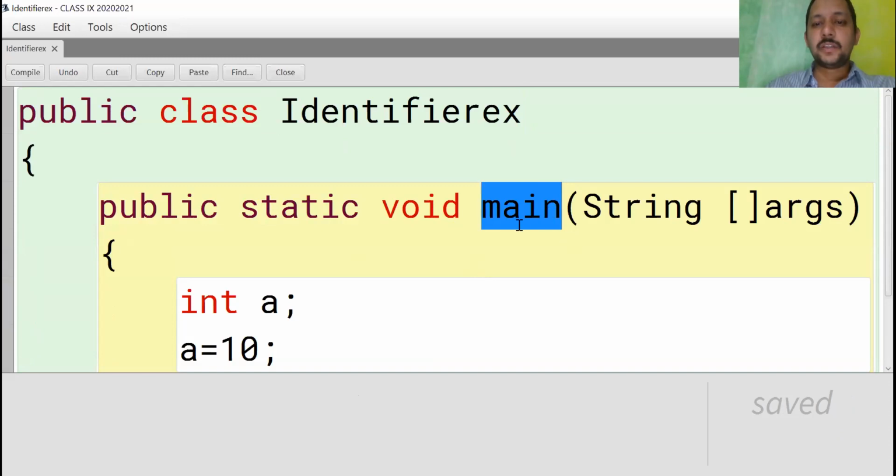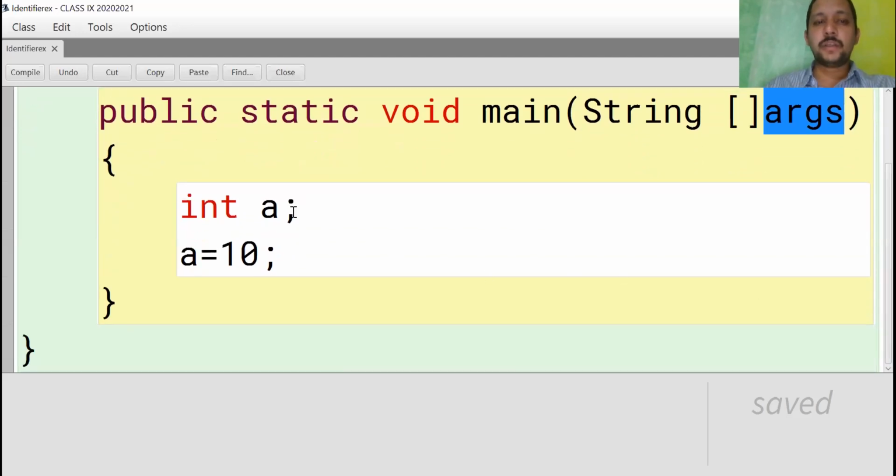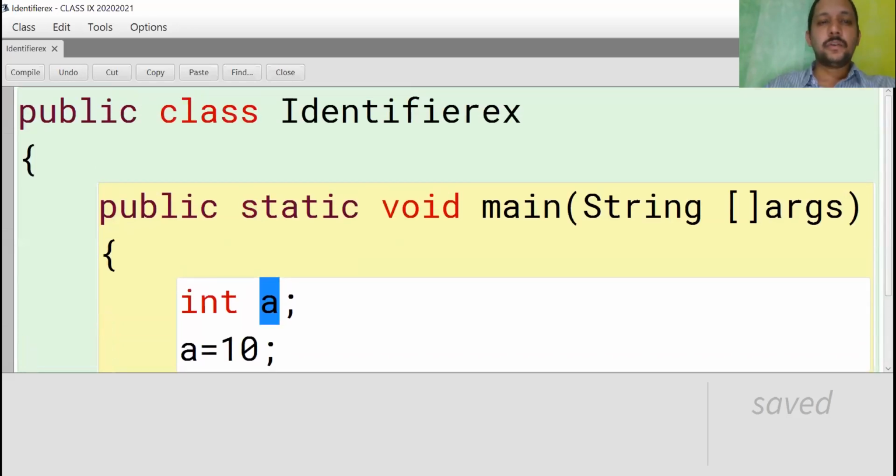The third one is String, a predefined class. The fourth identifier is the args variable. And the fifth one is one more variable, a.